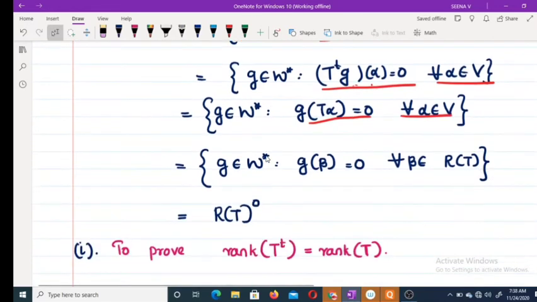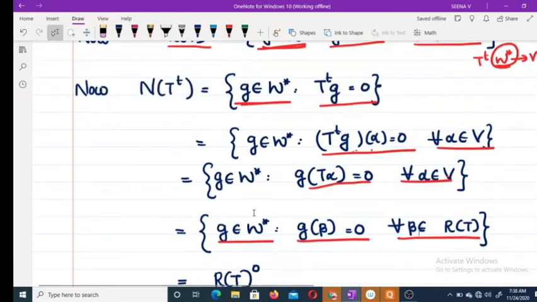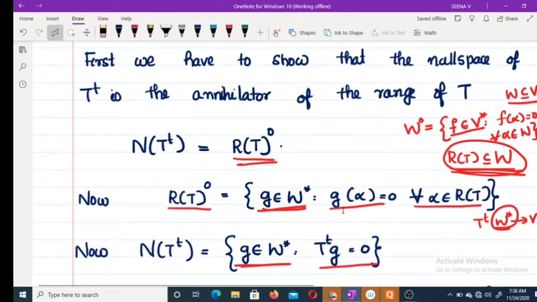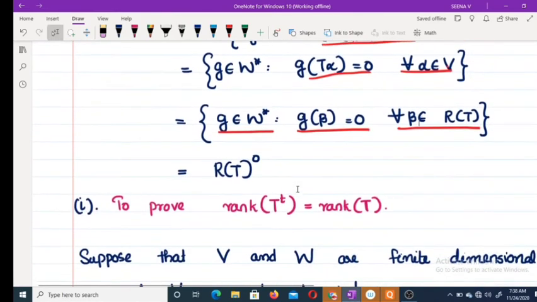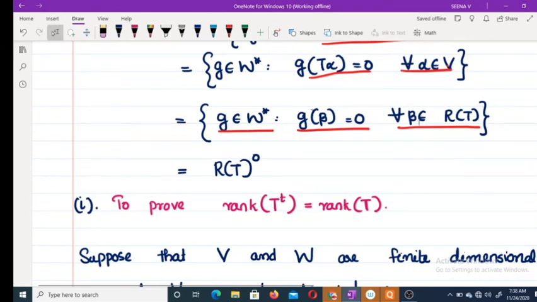So this is the same as the set of all g belongs to W star such that g of beta equals 0 for every beta in R of T, because for every alpha belongs to V, T alpha belongs to the range of T. Therefore, this is the same as g of beta equals 0 for every beta belongs to the range of T, which is the annihilator of the range of T. It is the set of g belongs to W star such that g of alpha equals 0 for every alpha belongs to R of T. Here there is only a notation change.